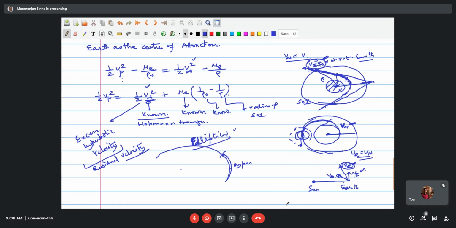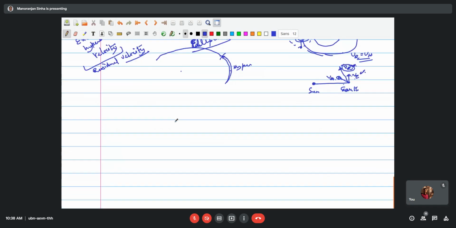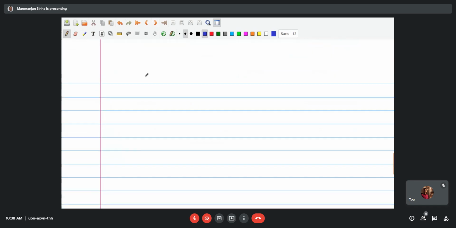Therefore, the impulse required at the perigee, with V infinity, becomes delta Vp equal to Vp minus Vc, where Vp is known from the previous equation.